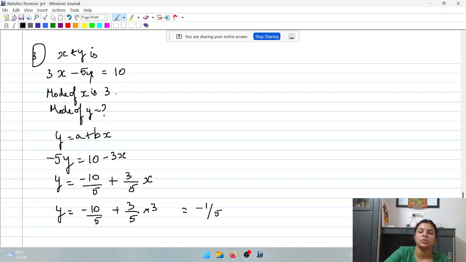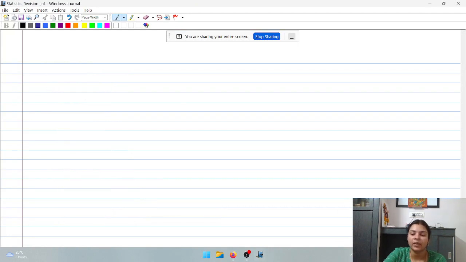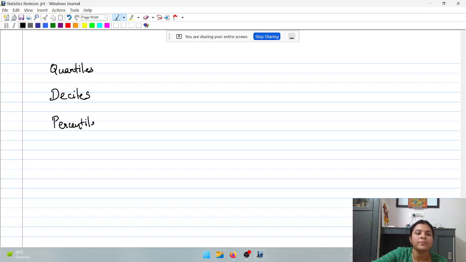Okay, so now I go to the next area, which is your partition values. So we are going to have a quick discussion on the partition values, which are your quartiles, deciles and percentiles. Okay, now what are quartiles?